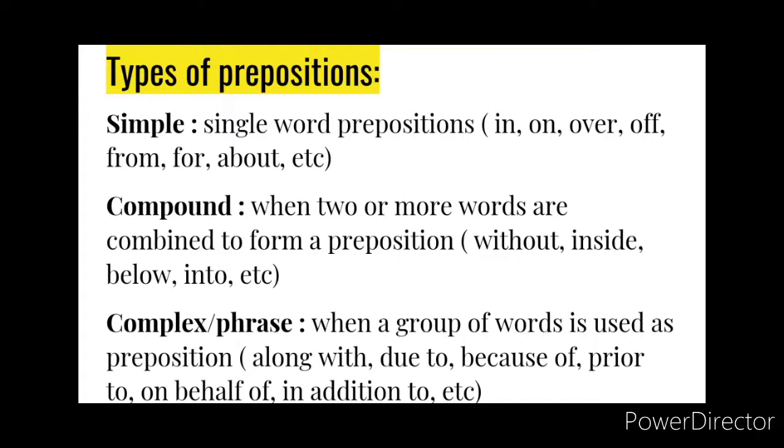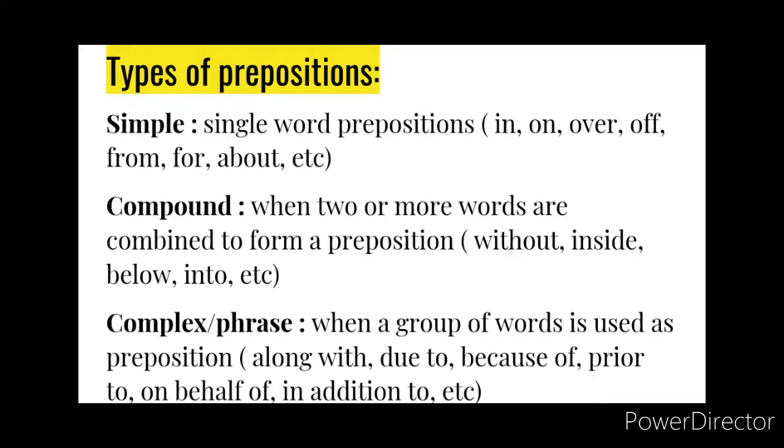Now let us look at the compound prepositions. When two or more words are combined to form one single preposition, it is called compound prepositions. For example, without. Now here with and out, two words are joined to make the preposition without. For example, inside. Here the words in and side are combined to make one preposition.